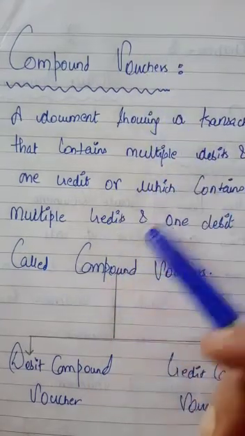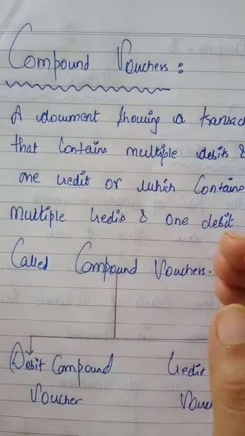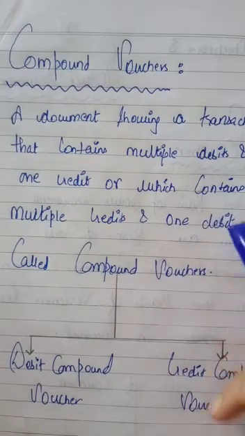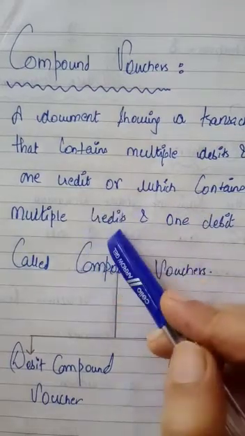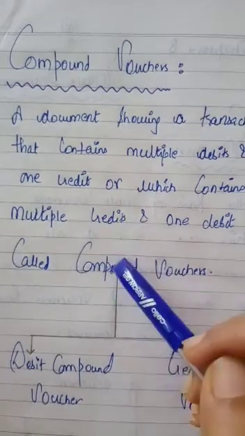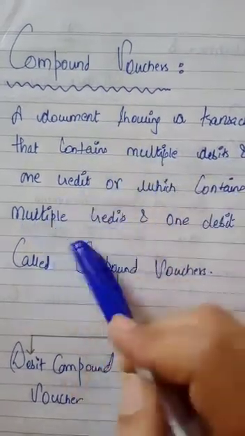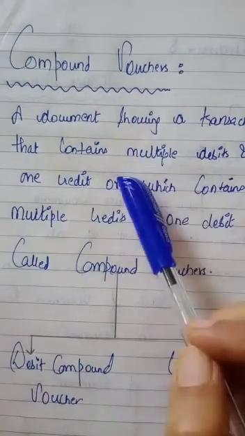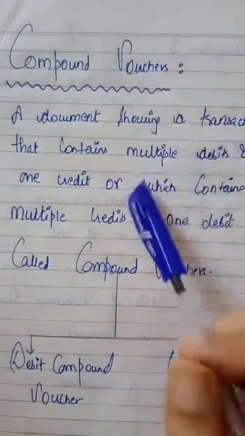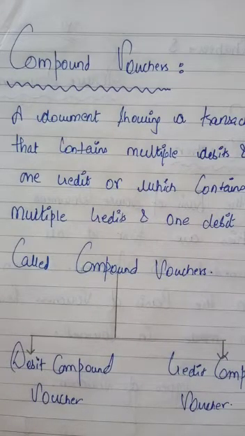If you have received a lot of incomes on the same day, you have received rent, you have received interest, you have received commission, etc., you will be recording those transactions in one voucher, either all debits will be recorded or all credits will be recorded in one voucher. They are called compound voucher. But remember, the date should be same. If dates are different, you have to prepare different vouchers.